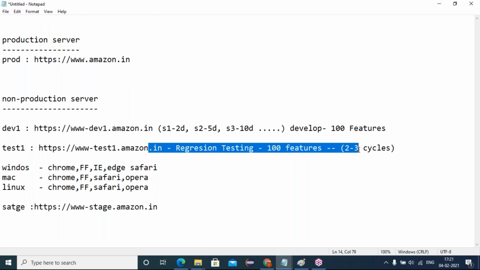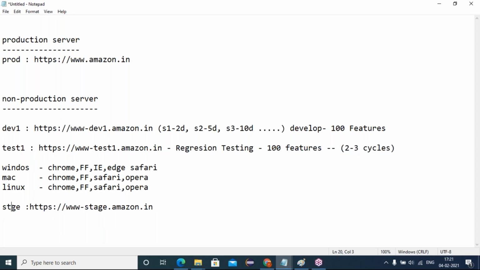Once all 100 test cases are stable and defect free, we deploy into the stage environment. The stage is a kind of pre-production server. Instead of directly deploying the test one server code into production, I deploy the test one code into the stage environment.